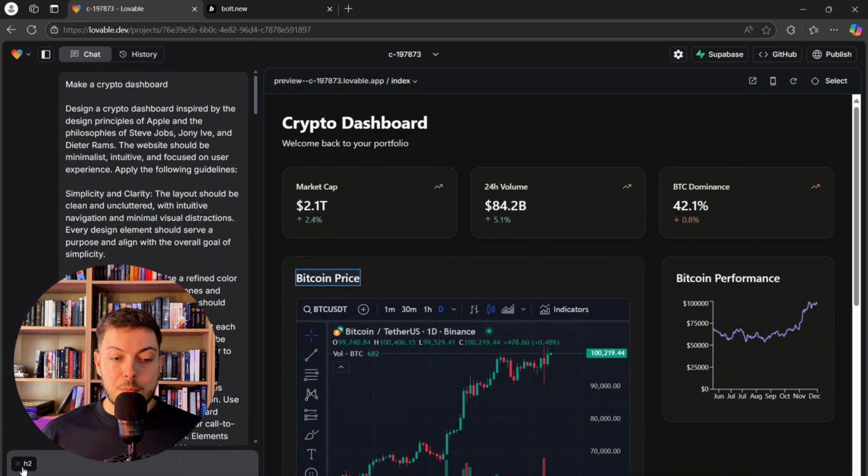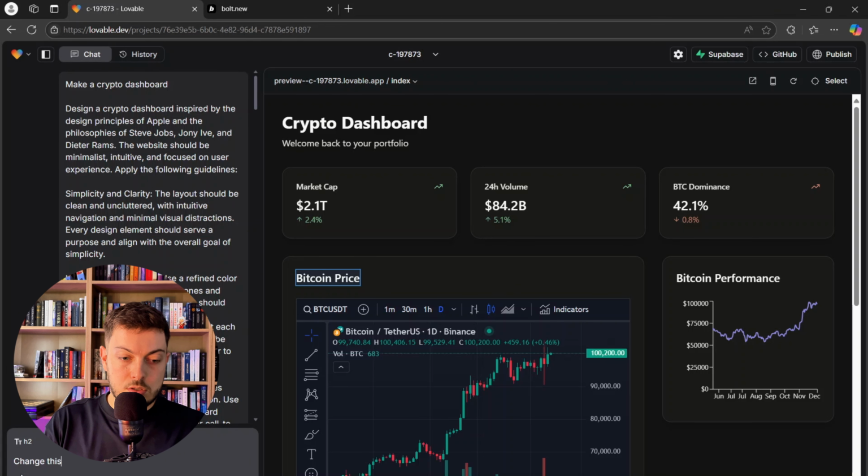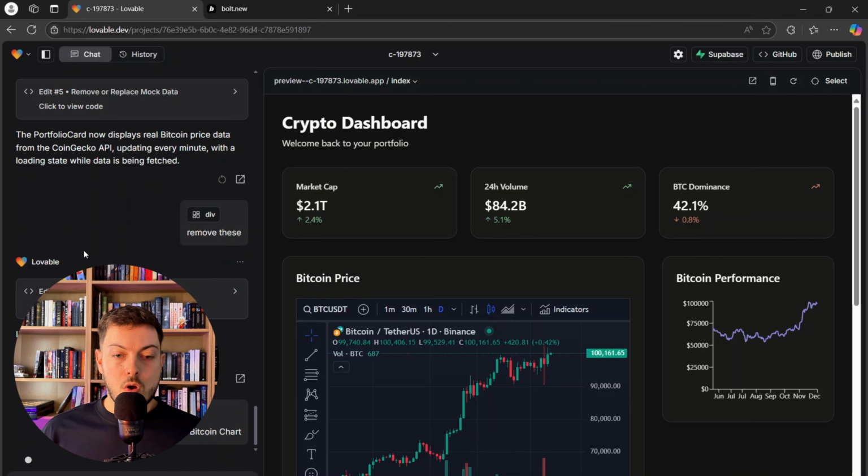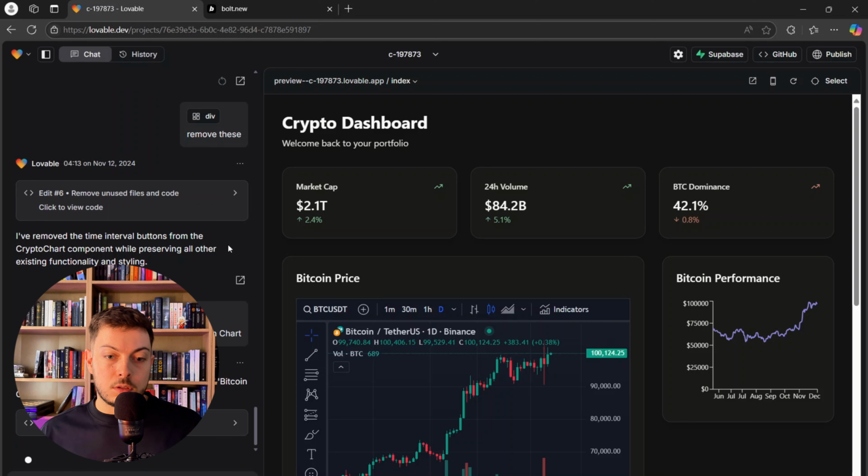So it's picked up that element and you can say, change this to rather say Bitcoin chart instead of Bitcoin price, right? And it will pick up that element and it will focus just on that element and use that prompt to edit that specific element, right?